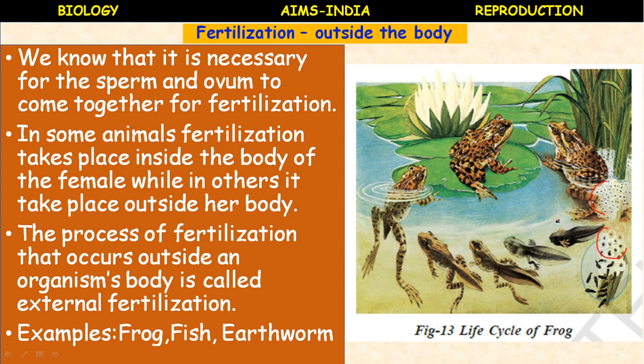So do you know, visit some ponds or slow flowing streams during the spring or rainy season, and look out for the clusters of frog eggs floating in water. Write down the color and size of the eggs in your notes. And why do fish and frog lay eggs in hundreds, whereas a hen lays only one egg at a time?